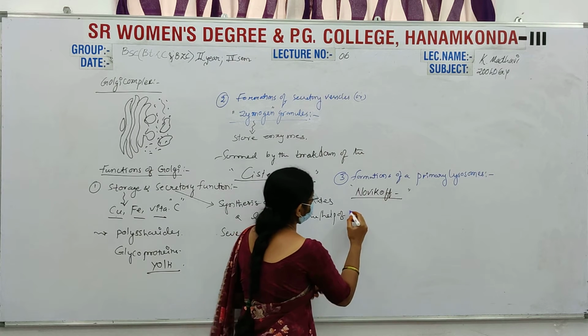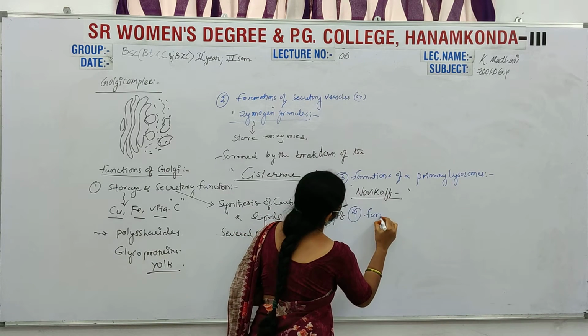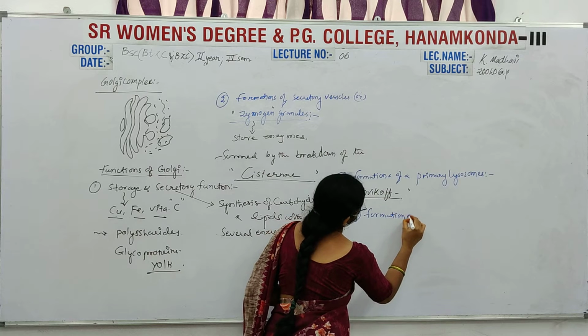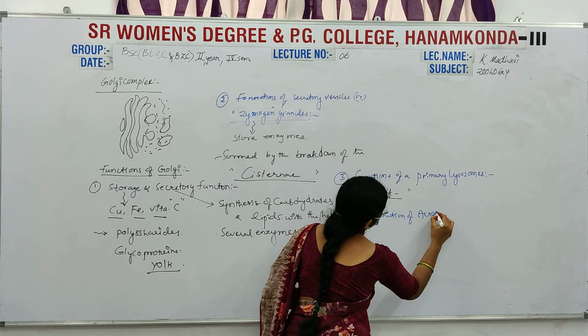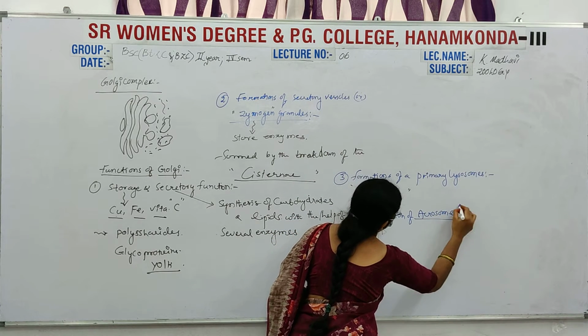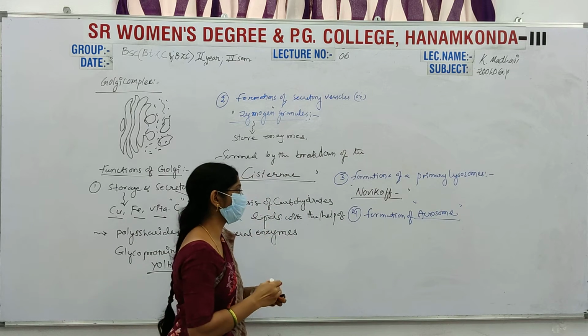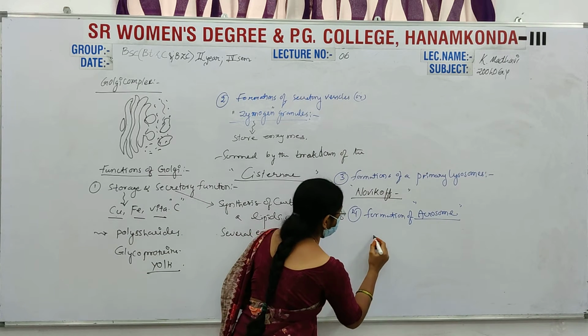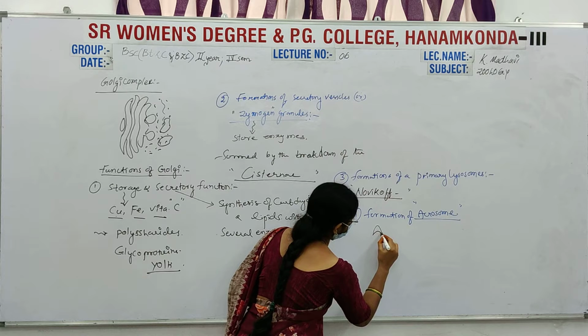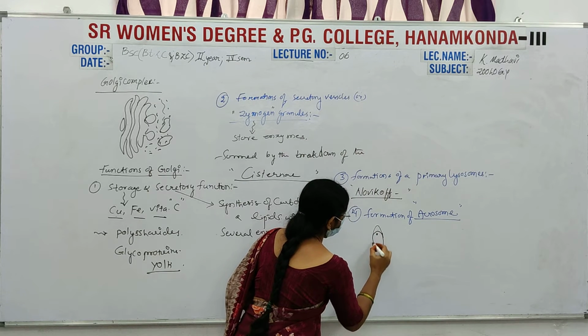The fourth function of the Golgi complex is formation of the acrosome. Where does the acrosome appear? It appears at the tipped end of the sperm cell, near the nucleus.